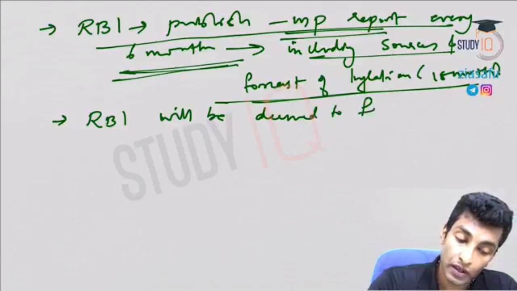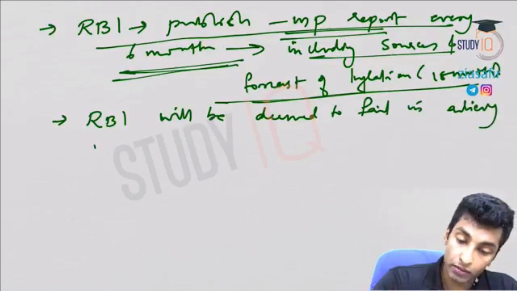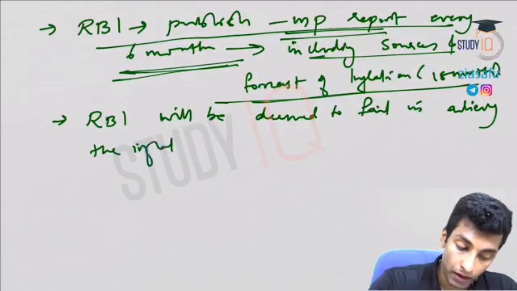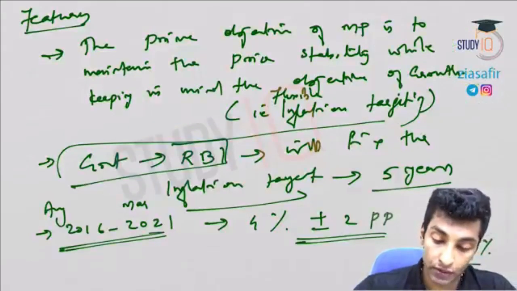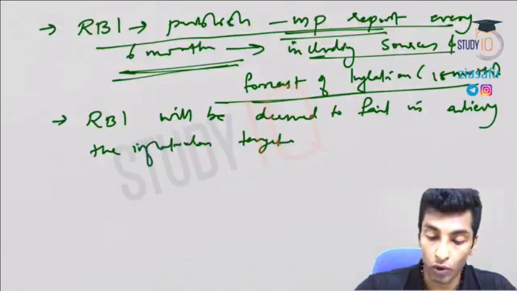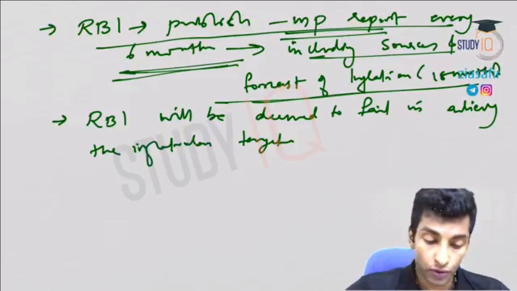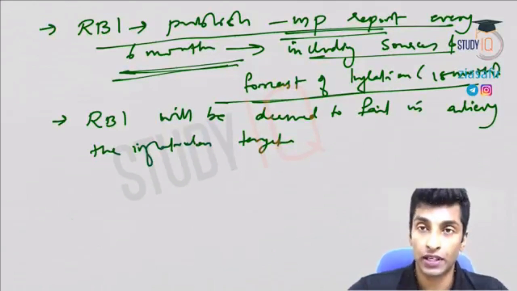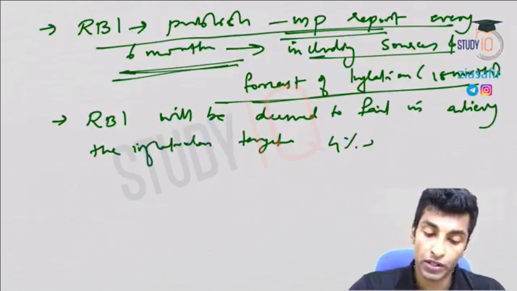Okay, then RBI will be deemed to fail in achieving the inflation target when, as I have told you, the inflation is lesser than 2 and more than 6. So the target is what? 4% plus or minus 2%.